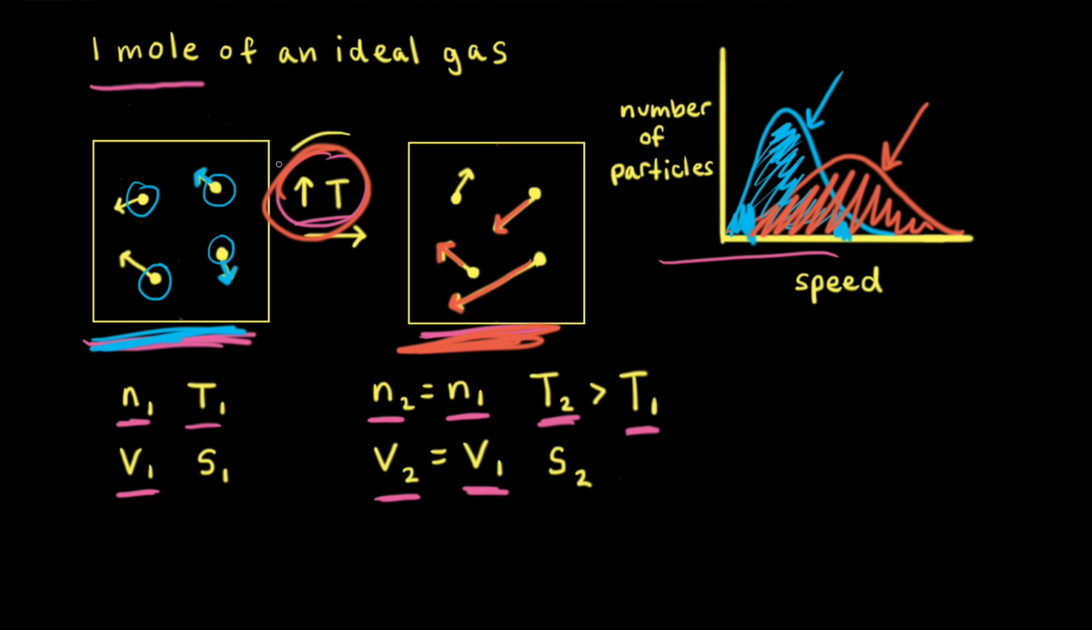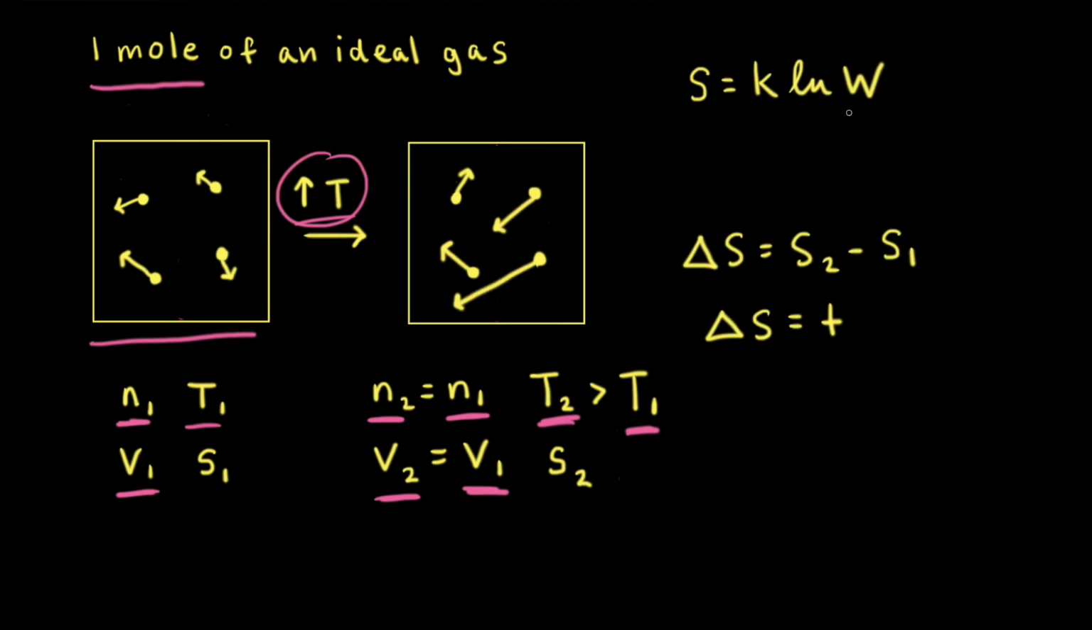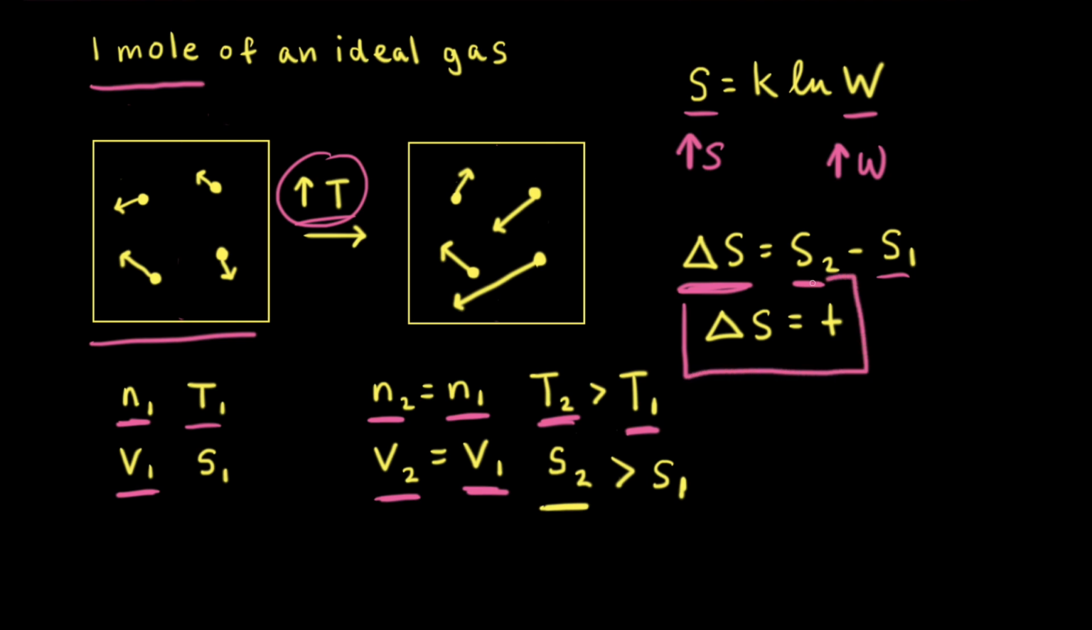Therefore, increasing the temperature causes an increase in the number of possible microstates. And an increase in the number of microstates means an increase in the entropy. Therefore, the final entropy, S2, is greater than the initial entropy, S1. So when we think about the change in entropy, delta S, for the system, if S2 is greater than S1, the change in entropy is positive. So for a system of gas particles with constant volume and constant number of moles, if we increase the temperature, there's an increase in the entropy.